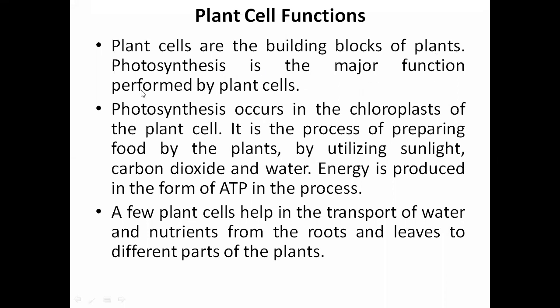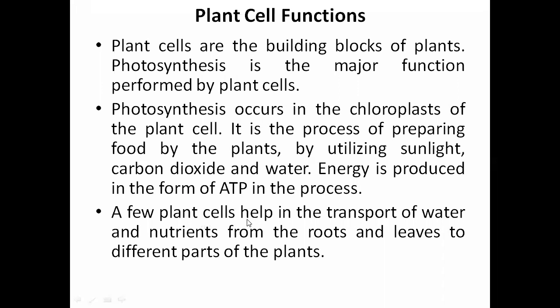Photosynthesis is the major function performed by the plant cells, because that is the only process to prepare the food for the plant, that is carbohydrate, that will be performed by the plant cells. These are the workers who can perform photosynthesis. Photosynthesis occurs in the chloroplast of the plant cell. It is the process of preparing food by plants by utilizing sunlight, carbon dioxide, and water. And energy is produced in the form of ATP in this process, right? So that's the ATP they are going to consume for their normal growth.